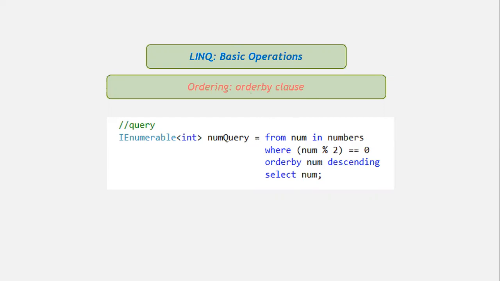The result of this query will be the sequence of elements in the order in which the highest values will be first in the collection, and the lowest value will be the last value.